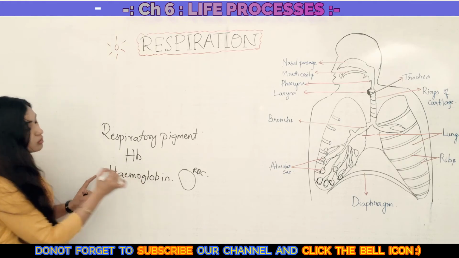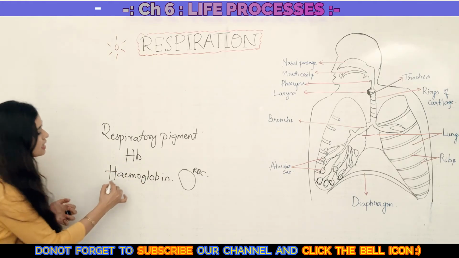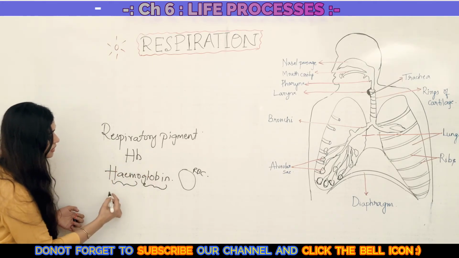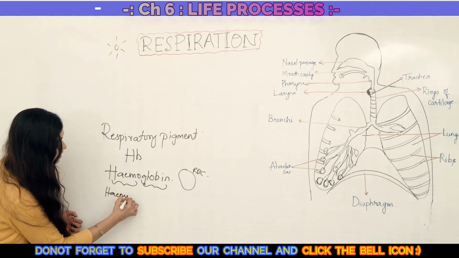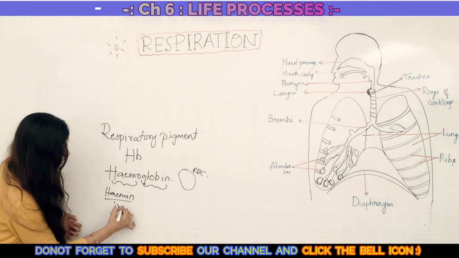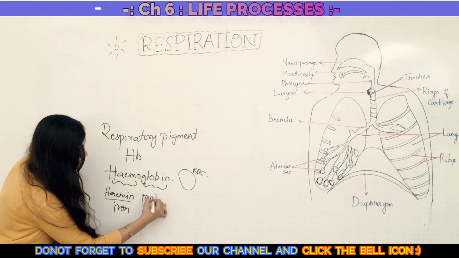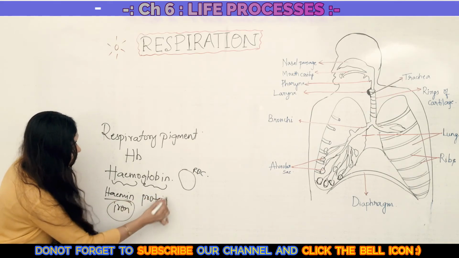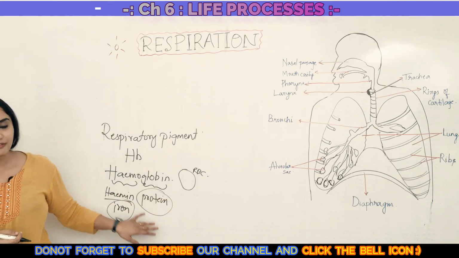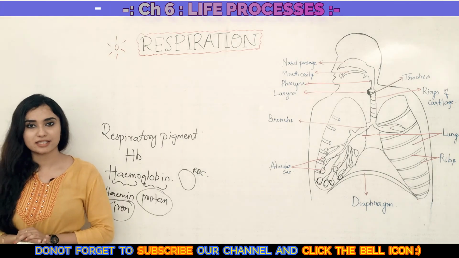Hemoglobin is derived from two words, heme and globin. Heme refers to iron and globin refers to a protein. So it is an iron containing protein whose main function is carrying oxygen.